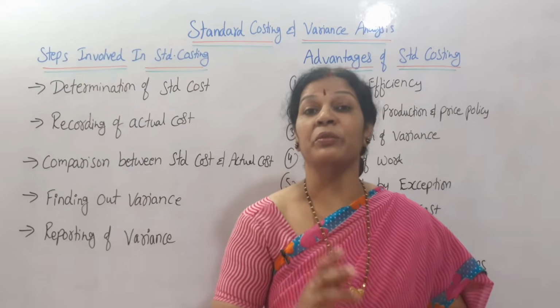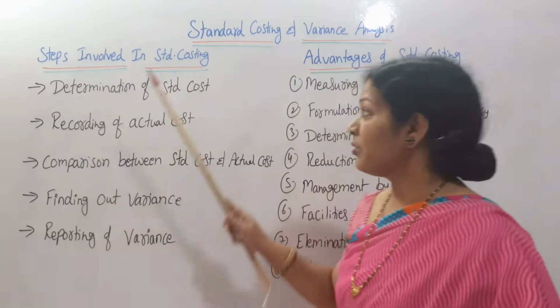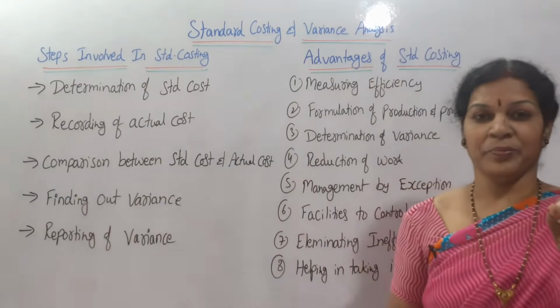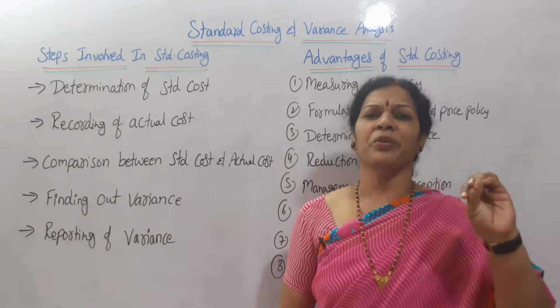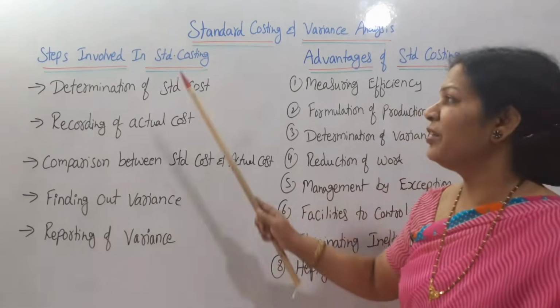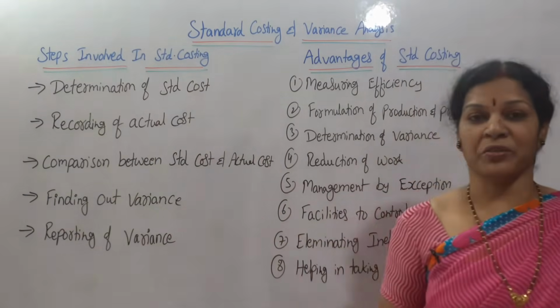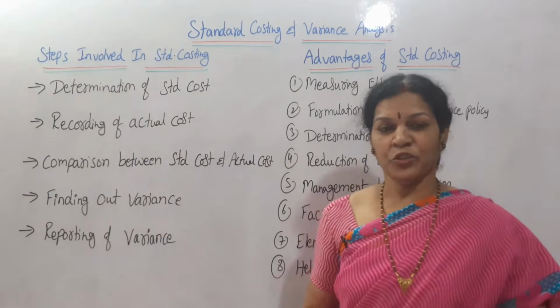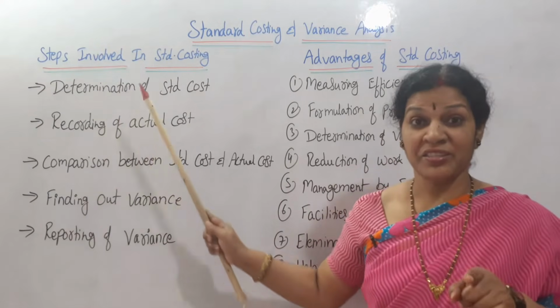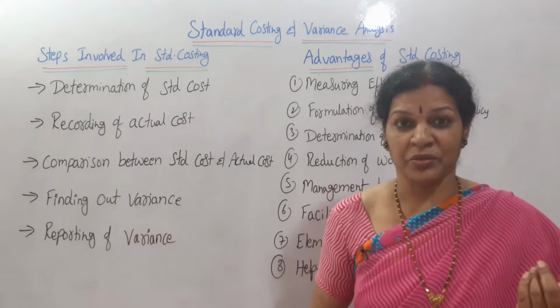What are the steps involved in standard costing? These are the main 5 steps. Through these 5 steps, you will come to know what is standard costing. The first thing, if you want to decide the standard costing, is determination of standard cost. To implement this, first of all, we have to decide the standard cost. How do you decide standard cost?